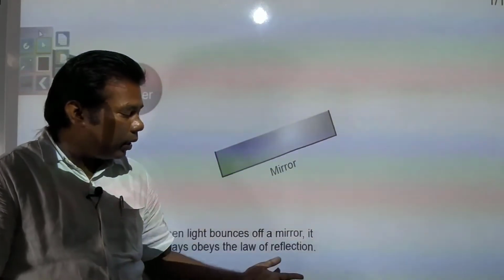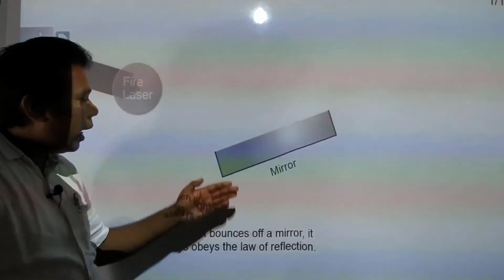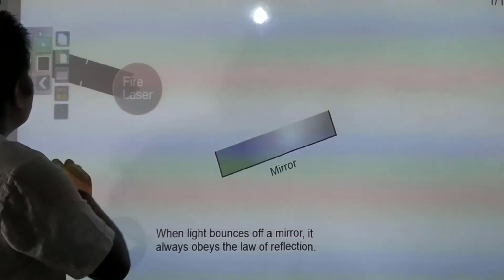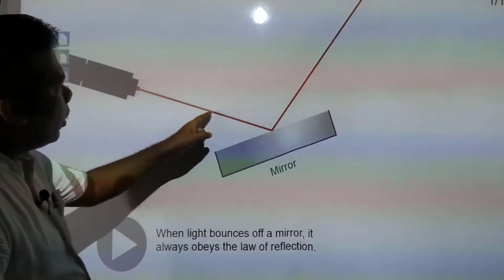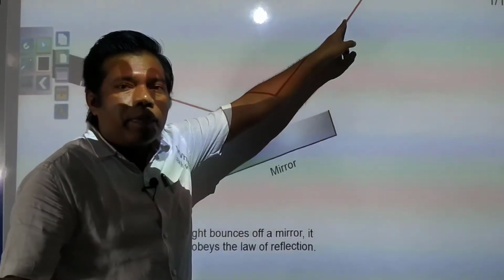You will learn what that is. Just watch how it happens. This light is falling on the plane mirror and bouncing back.